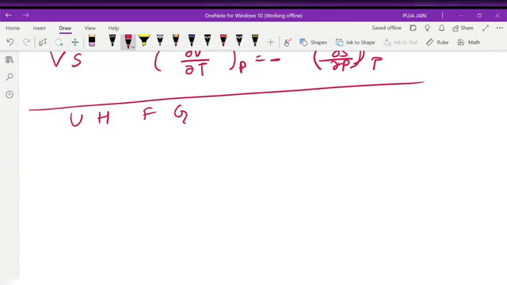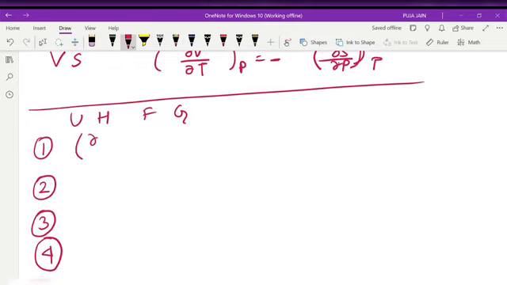UHFG, ultra high frequency. G you can remember for your case, but if ultra high frequency is coming, then the last thermodynamic potential is G. So obviously it will come G only. Now you will relate this with our thermodynamic potential. Okay. Our first thermodynamic potential was what?